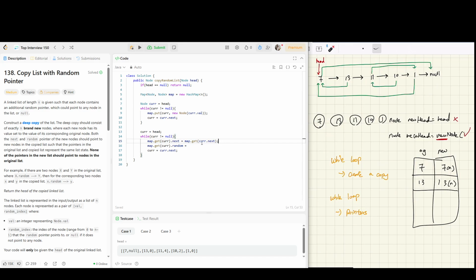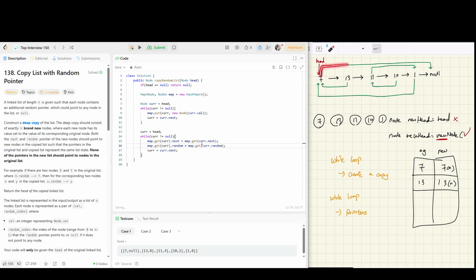We are getting the value for the current's next one, which is the new node that's created and assigned to it. And then we do the same thing with map.get(current.random).